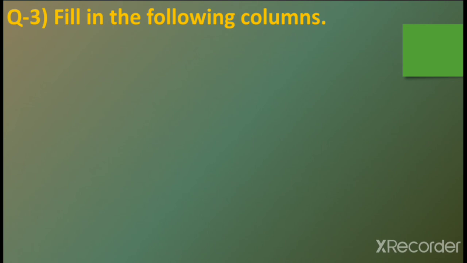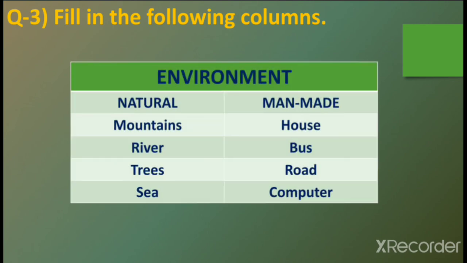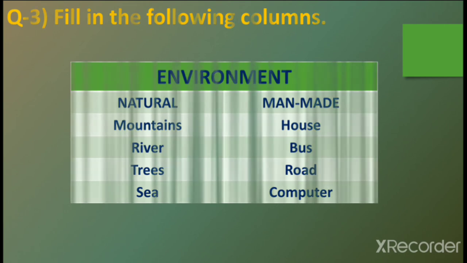Now next exercise. Question number 3, fill in the following columns. Environment, natural and man-made. What are the natural things? Mountains, rivers, trees, sea. Man-made: house, bus, road and computer. So these are the exercises of this unit. You have to write in your textbook.